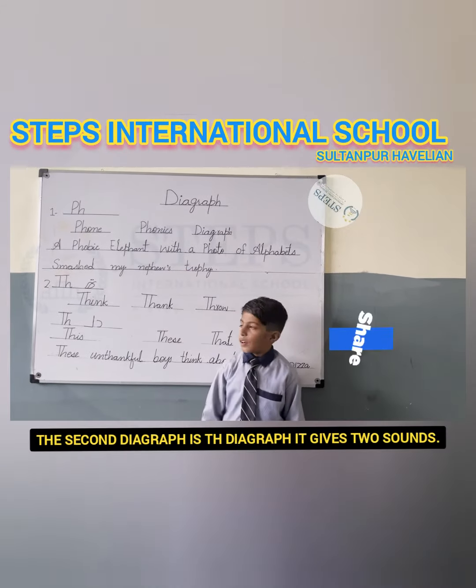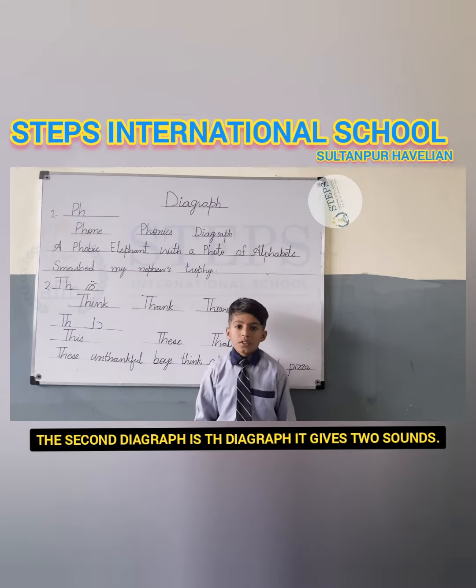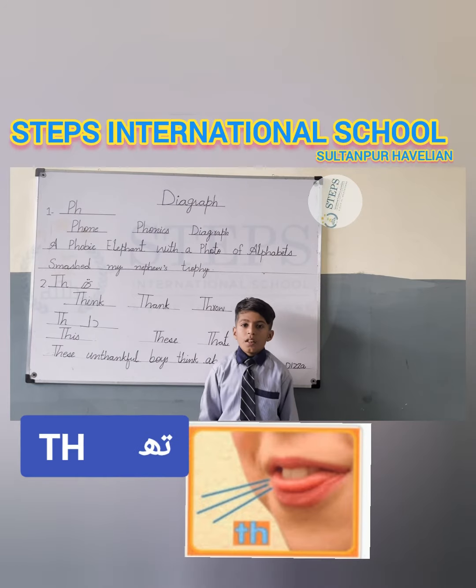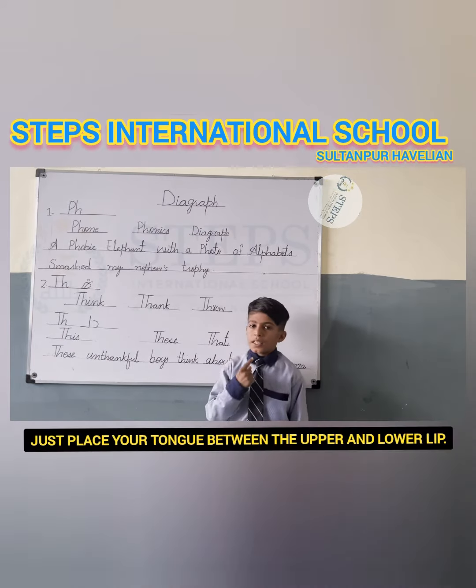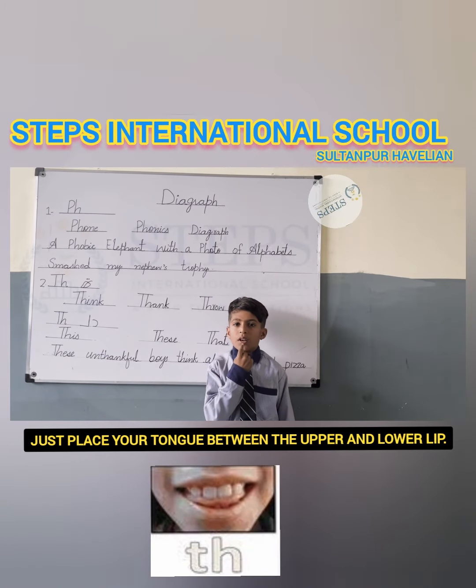The second digraph is the TH digraph. It gives two sounds, th and th. Just place your tongue between the upper and lower lip.